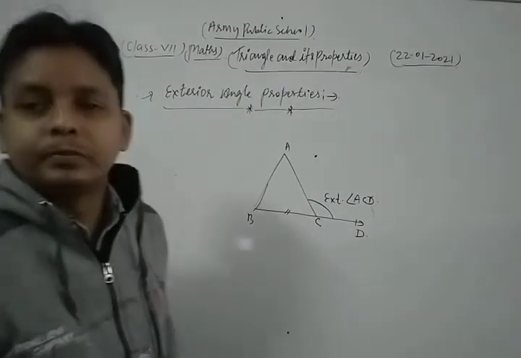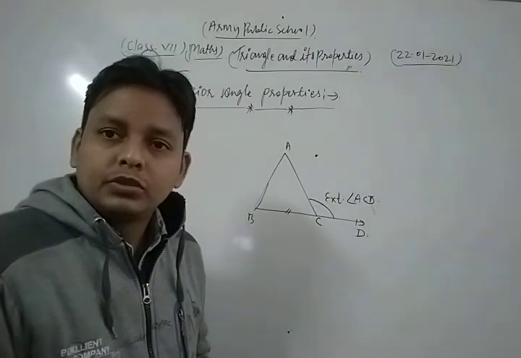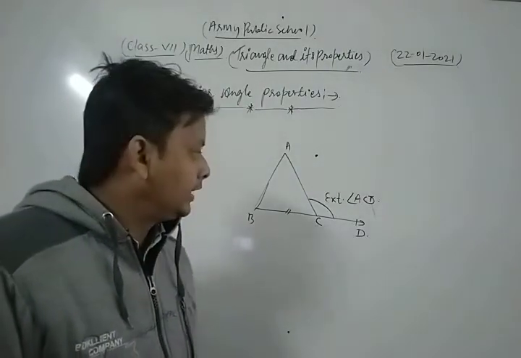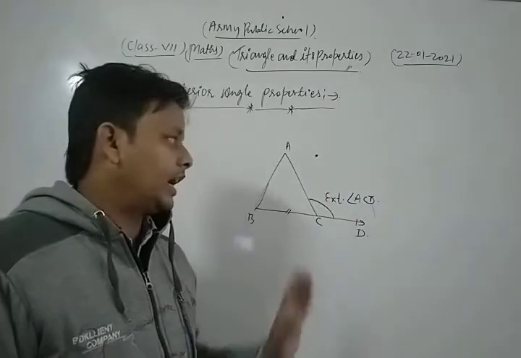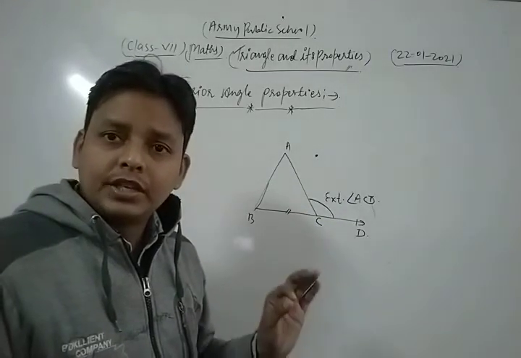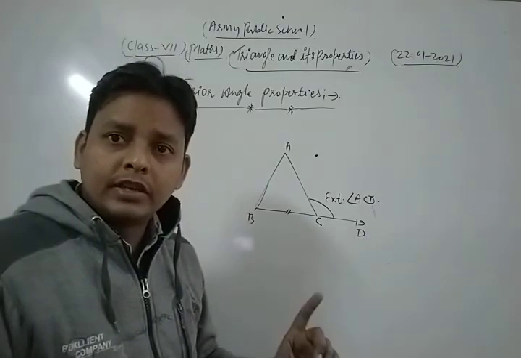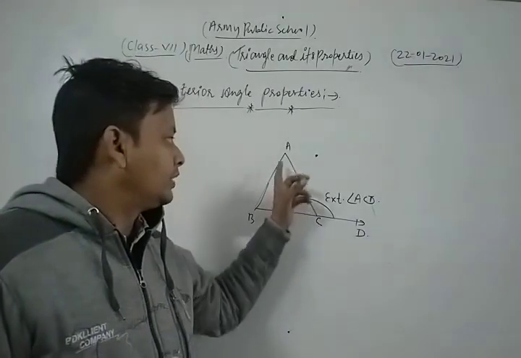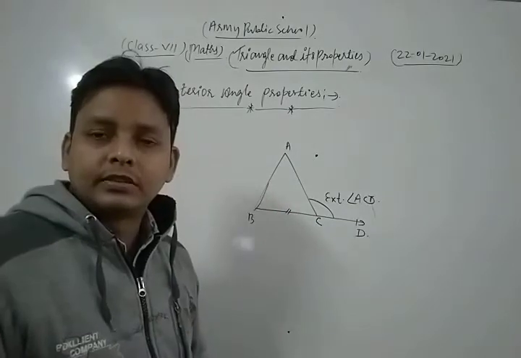Okay, here the angle ACD is the exterior angle. And one of the most important concepts is that the exterior angle of a triangle is always equal to the sum of its two opposite interior angles.